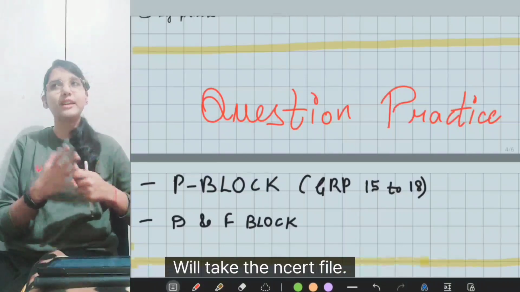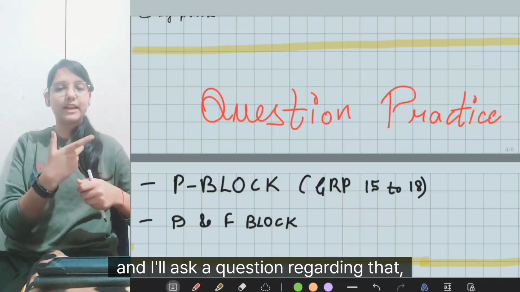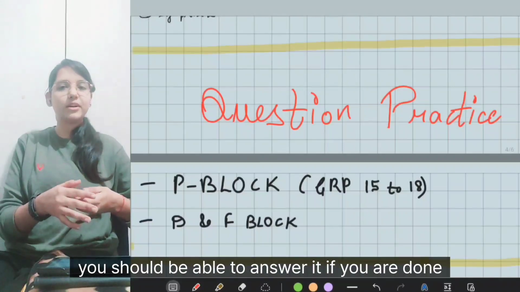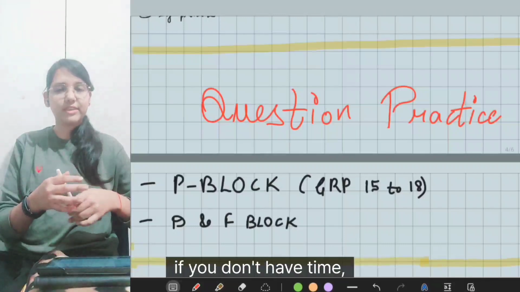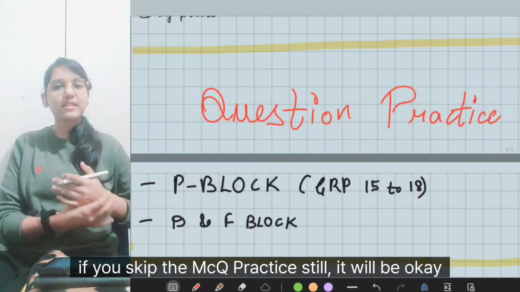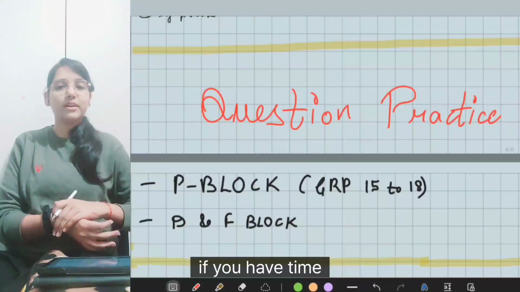Like if I take one page of the NCERT, select one paragraph and ask a question regarding that, you should be able to answer it. If you are done till this level for these 2 chapters, and right now you don't have time, if you skip the MCQ practice, still it will be okay. Or all you can do is the PYQs if you have time.